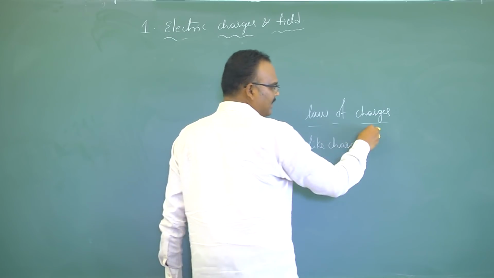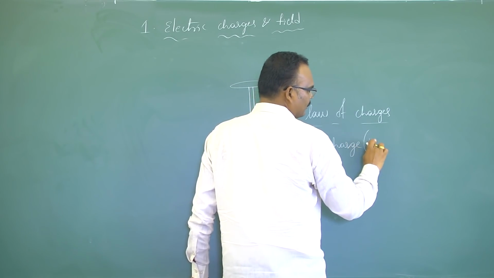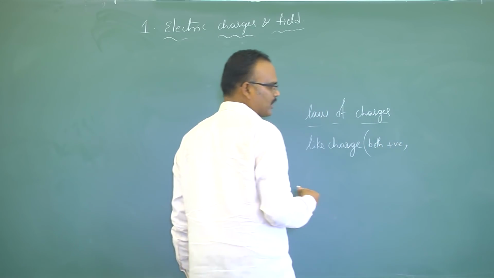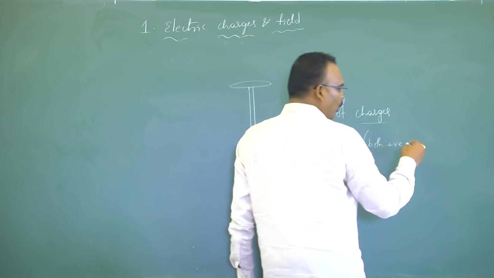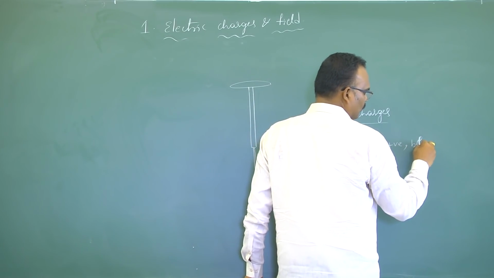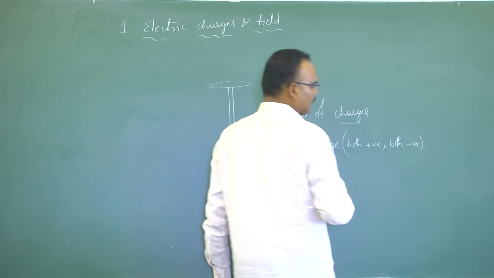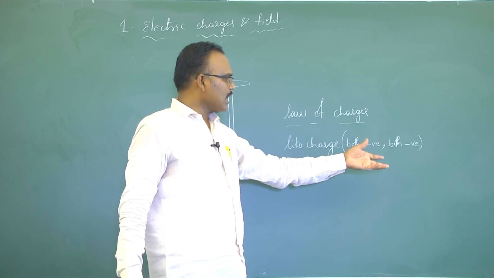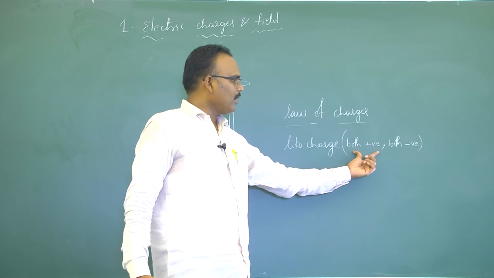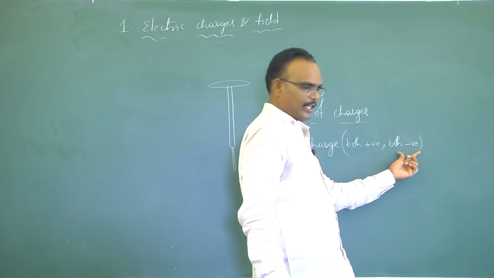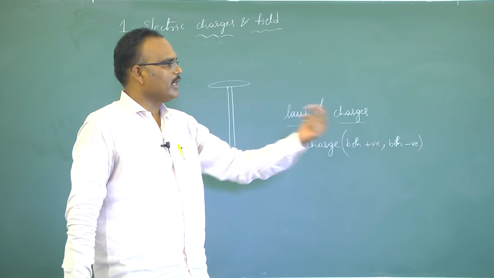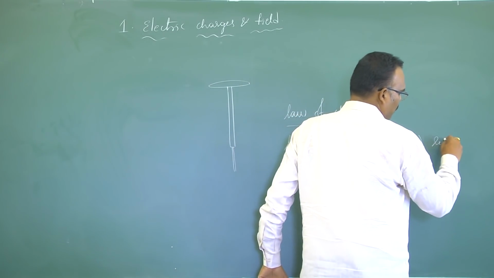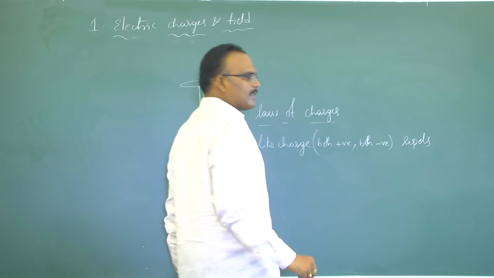Like charge means both positive, or both negative. Like charge means if you have two charged bodies, both should have either positive charge or negative charge. Then we will say those two bodies are having like charge. Like charges repel each other.